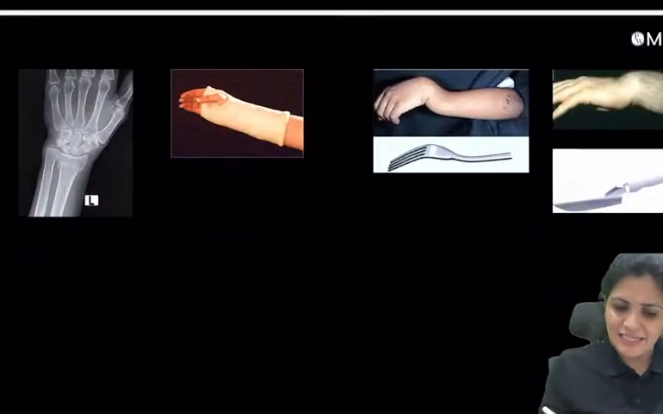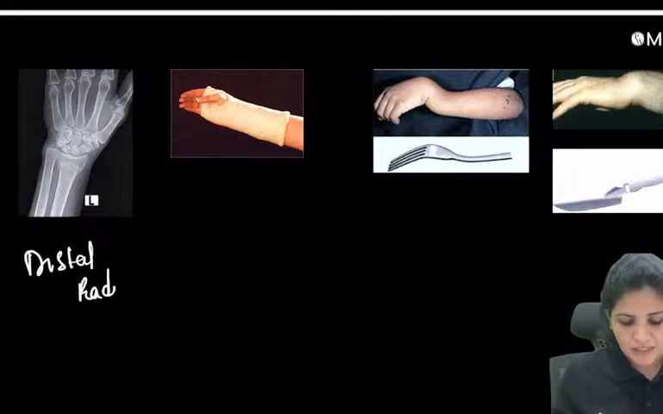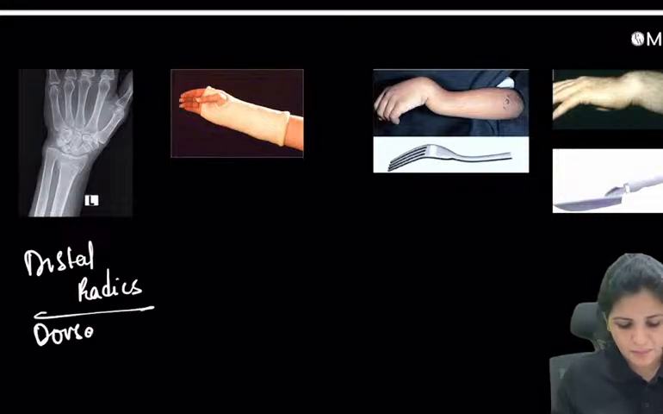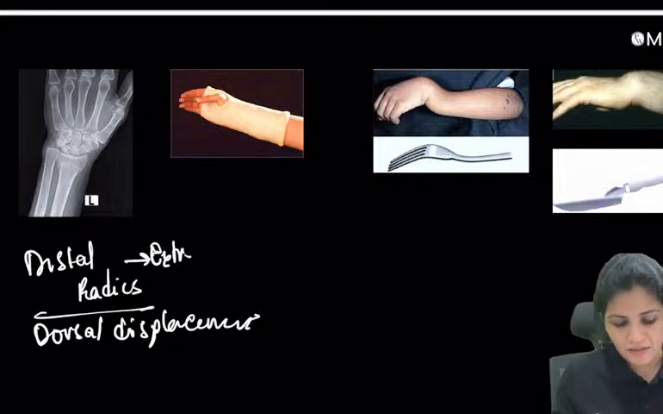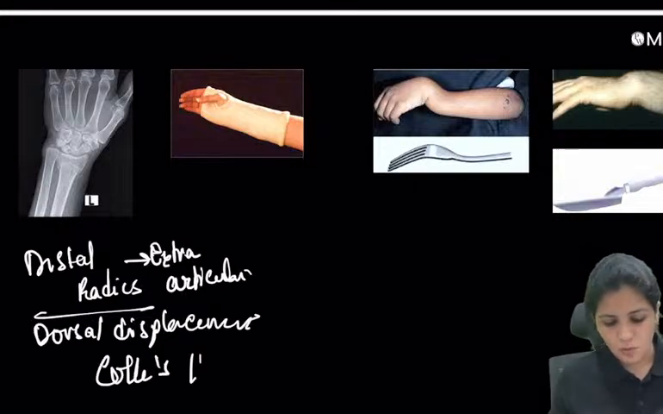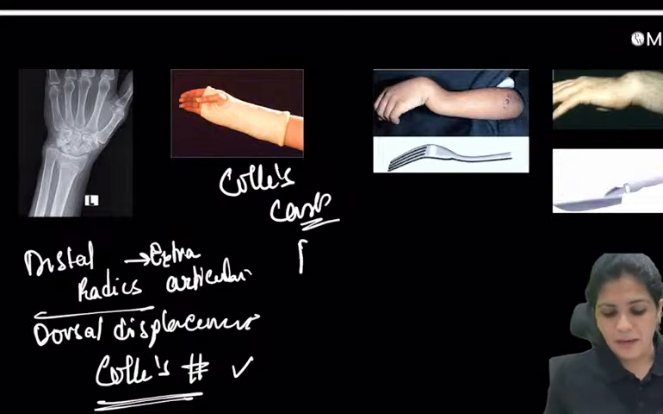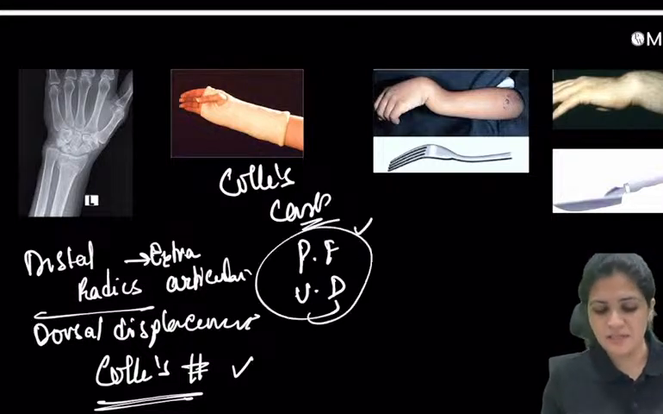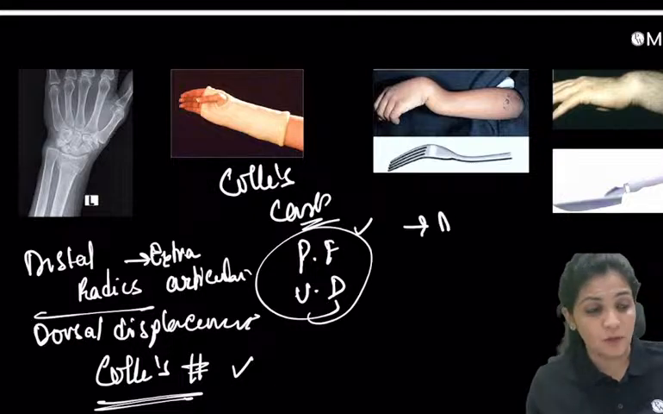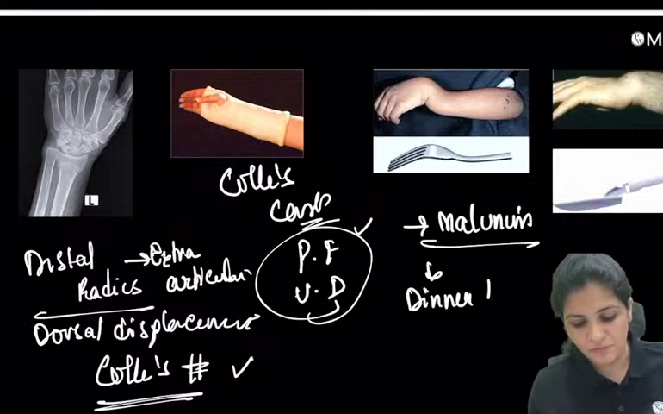And now what is this? Various, just you can write the names. So the first one is the distal radius fracture, usually seen in case of dorsal displacement, called as extra articular, right? So it does not involve the joint. Extra articular with dorsal displacement, name given is Colles fracture, right? So you put the Colles cast in palmar flexion, ulnar deviation. That is important. And whenever you don't treat it properly, it will result in malunion, and this is the dinner fork deformity.